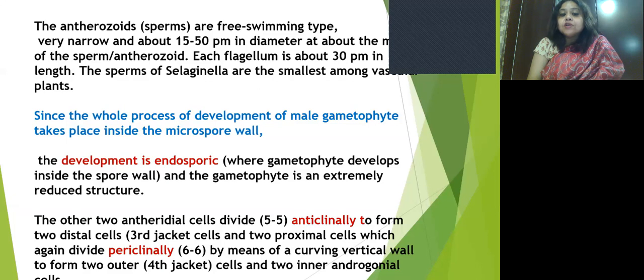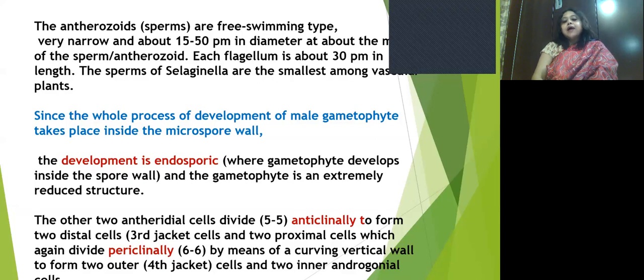Since the whole process of development of the male gametophyte takes place inside the microspore wall, the development is here endosporic. Then what is the meaning of endosporic development? Where the gametophyte develops inside the spore wall, the development pattern is known as endosporic development, and the gametophyte is an extremely reduced structure.